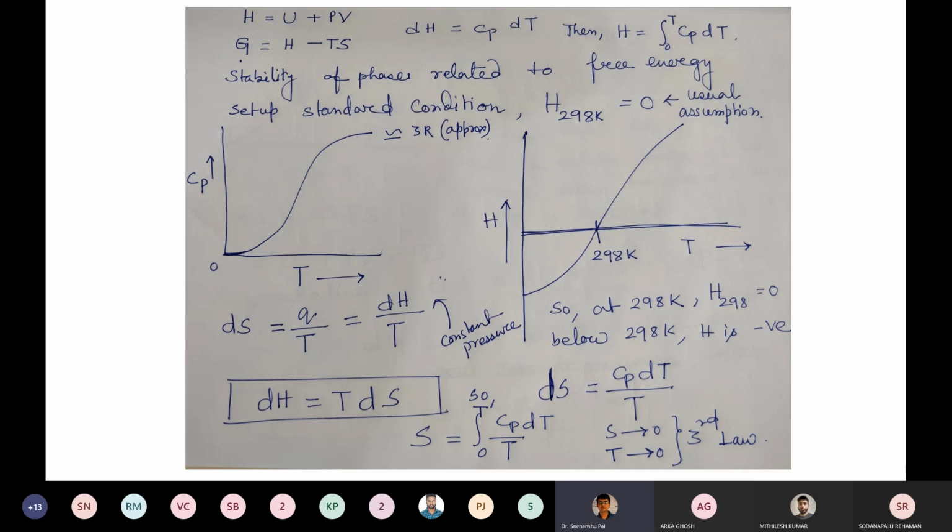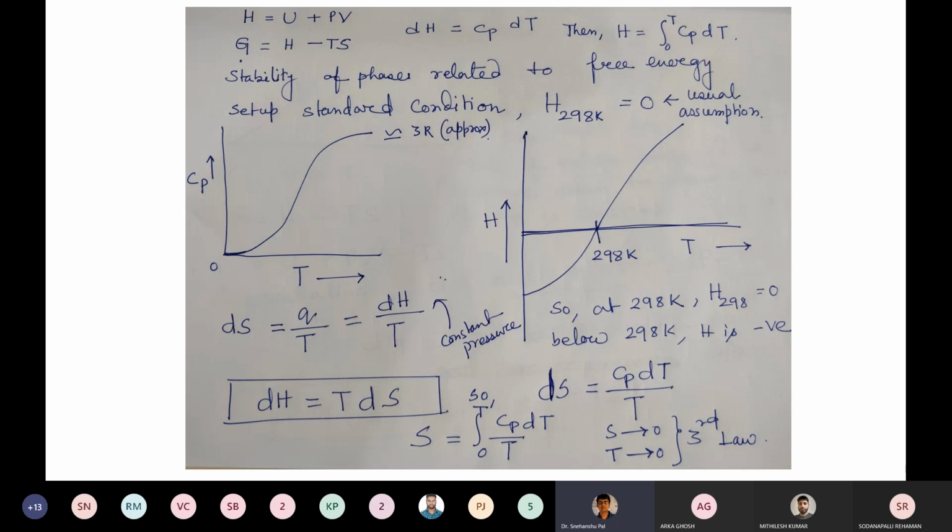Actually, in the metallurgical and chemical field, most of the processes, reactions and transformations people talk about are at room temperature or higher temperature. Very rarely do people talk about sub-zero temperature applications or processes. That's why getting such a standard condition is very practical for a metallurgical engineering branch or any chemical engineering branch.